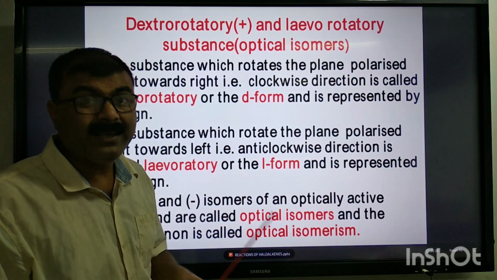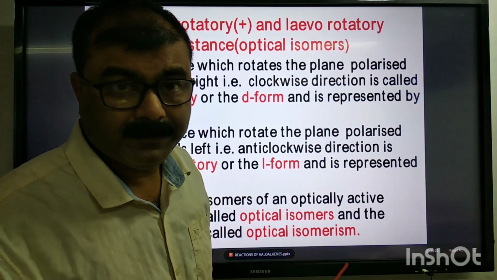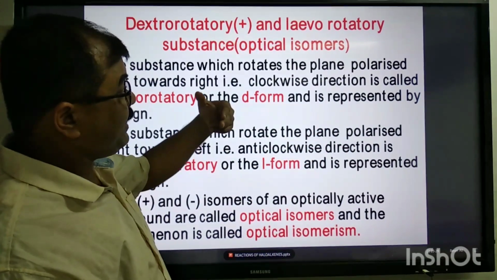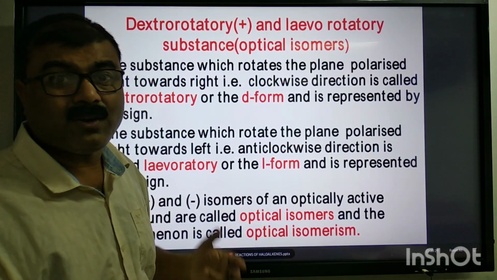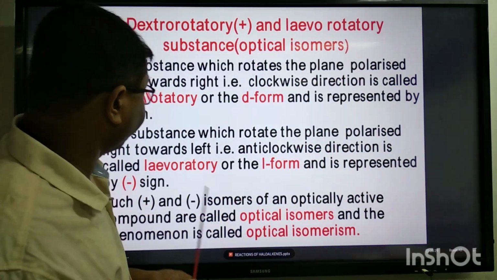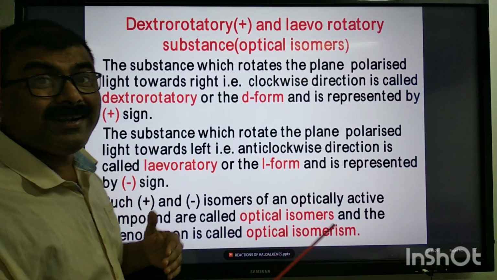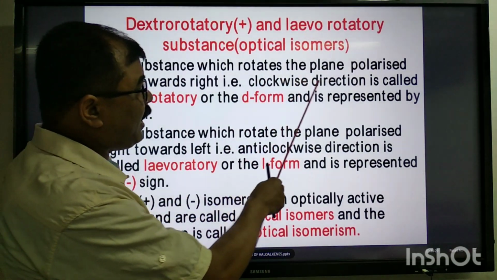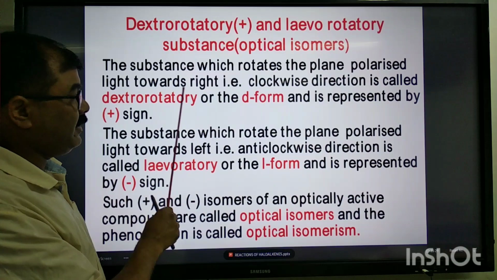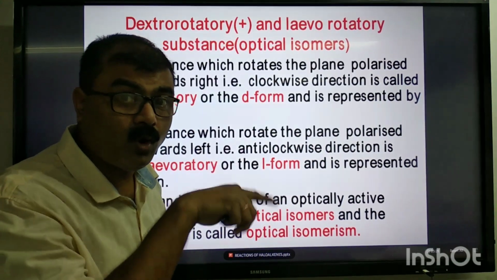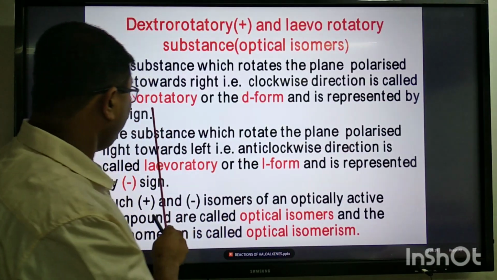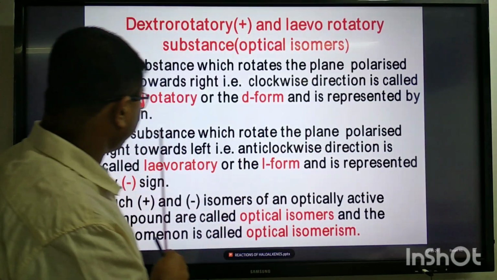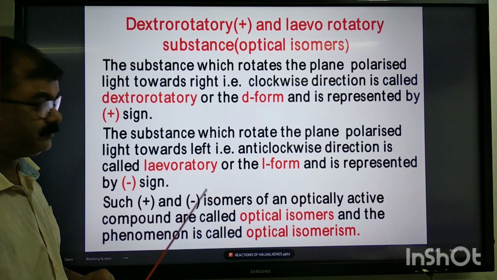So dear students, depending on the direction towards which the plane polarized light is rotated by the optically active substance, it may be of two types: dextrorotatory substance and levorotatory substance. They are called optical isomers. What are dextrorotatory substances? The substance which rotates the plane polarized light towards the right, that is clockwise direction, is called dextrorotatory or D form, and it is represented by a plus sign.